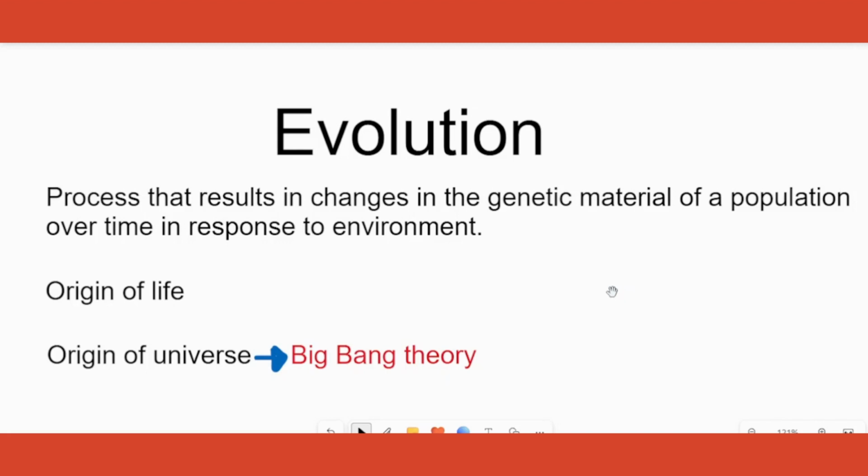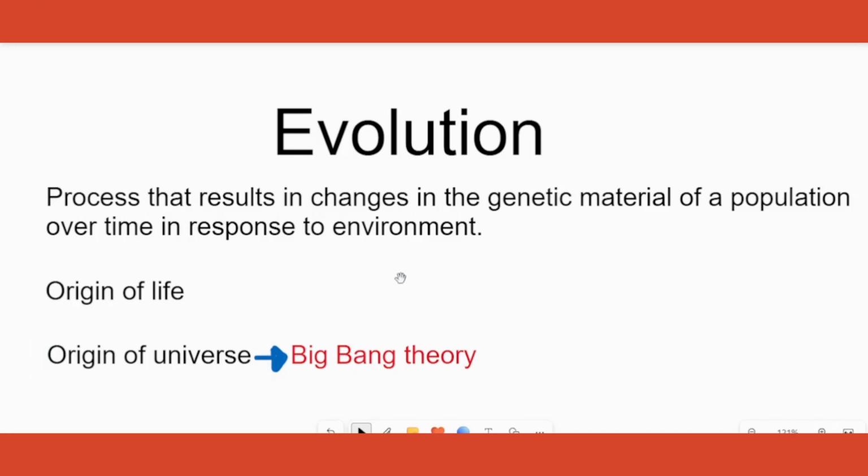Evolution doesn't happen in a day or two. It happens over millions of years. To know the changes that are happening to the population or an organism, we need to have the life itself, or the organism itself. So we need to know when the origin of life happened. To know about the origin of life, we need to know when the universe itself originated, isn't it? So let's go and learn first and foremost what is a theory that explains the origin of the universe.